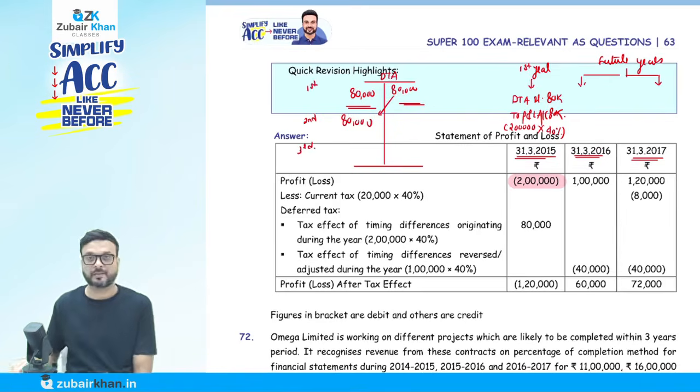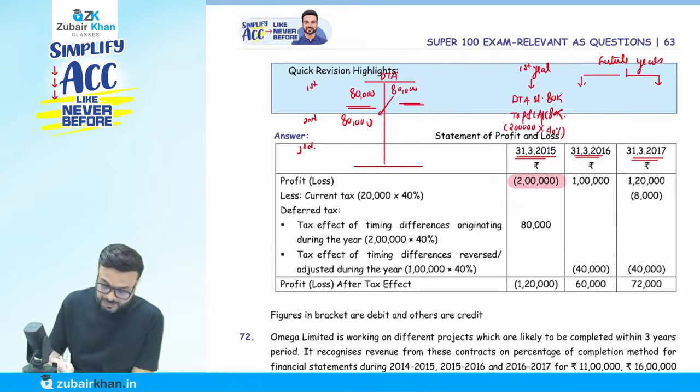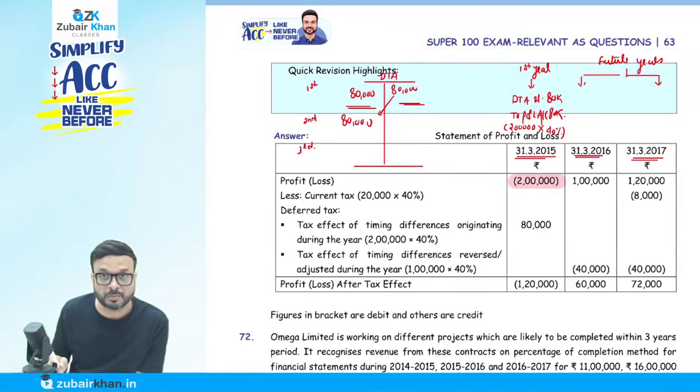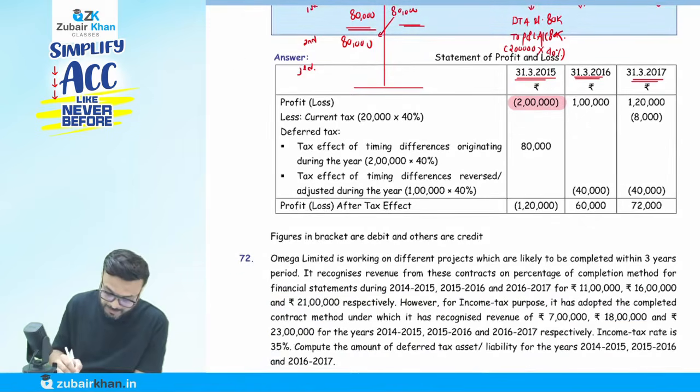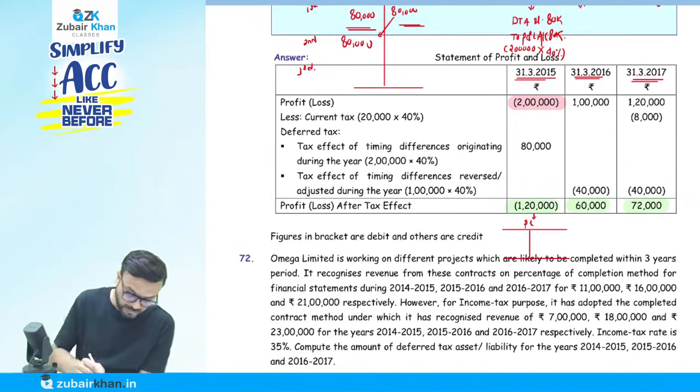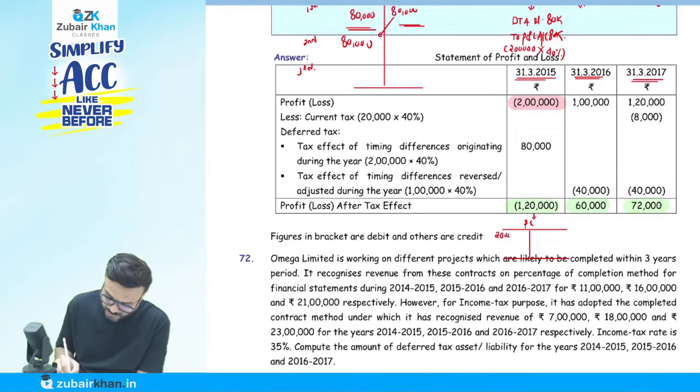Understand that. Now, what entry have we passed here? Deferred tax asset account debit to P&L account. So we debited deferred tax asset and credited the P&L account. You can see the balance coming here is 1,20,000 in your P&L. If I say this is the profit and loss account, how much loss do I have? We have a debit balance. How much loss do we have here? 2 lakh. 2 lakh we have a loss.